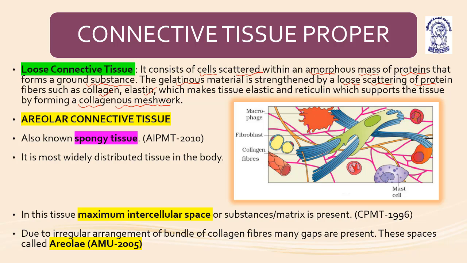It is also known as the spongy tissue. So basically, the connective tissue proper is of two types: the loose connective tissue and the dense connective tissue. The loose connective tissue has more matrix and fewer fibers, and its examples are the areolar connective tissue and the adipose connective tissue. And the dense connective tissue is further divided into dense regular and dense irregular.